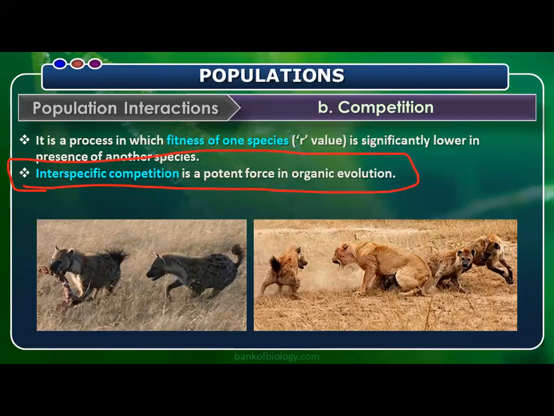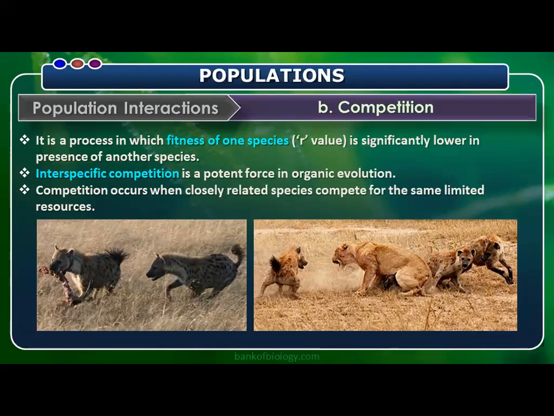Interspecific competition is a potent force in organic evolution. Because of this competition, organisms improvise over millions of years. When you compare a tiger from some 10 million years back with the present, it is definitely much improved. Why? Because the prey is improvising, so the predator also needs to improvise.